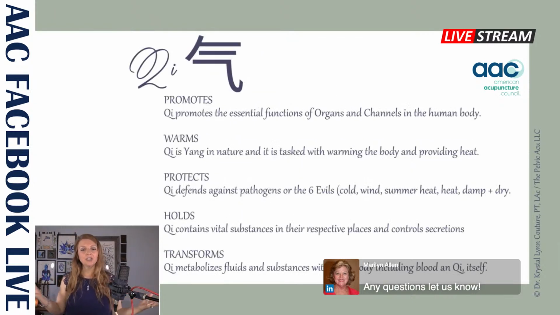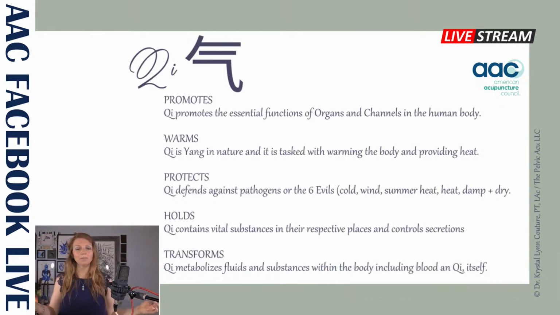So what does qi do? Well, qi is going to promote, it's going to warm, it's going to protect, it's going to hold, and it's going to transform. Qi promotes the essential functions of the organs and channels in the human body. So when we think of the body as the body kingdom and the organs as officials and the channels as communication between the officials, we can see how qi is the director of essential function.